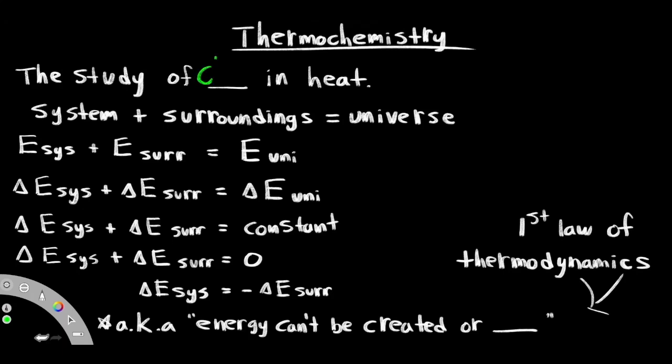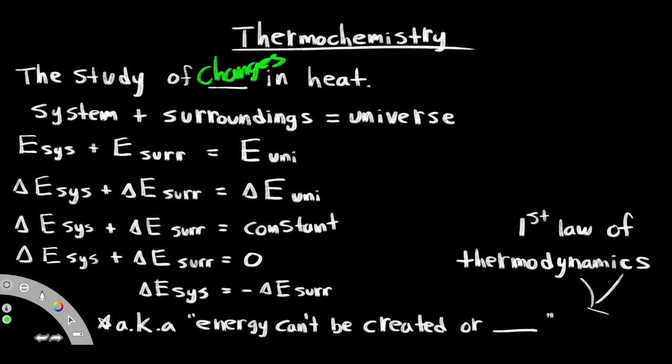Thermochemistry. It's the study of changes in heat. Energy of a system plus the energy of the surroundings is equal to the energy of the universe. We can't figure out how much energy something has, but we can figure out the change of energy that's transferred. So the change of energy of the system plus the change of energy of the surroundings is equal to the change of the energy of the universe. Let's derive this further until we get down here.